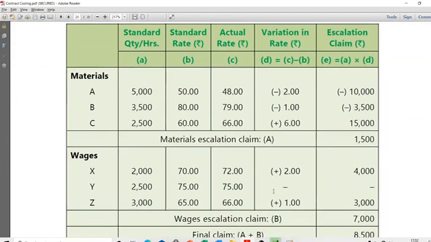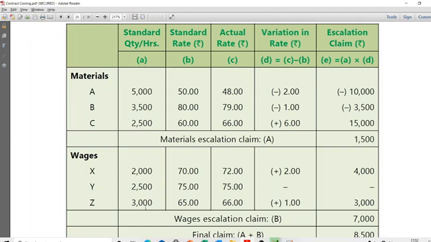Okay, then come to wages. 2,000 hours estimated, 70 rupees planned, 72 rupees per hour actual. You lost 2 rupees for every hour, 4,000 rupees you ask him. For worker Y, he was supposed to work 2,500 hours. You planned for 75 rupees per hour. Actually, you paid him 75 rupees per hour. Don't ask him anything extra. You neither saved anything nor lost anything.